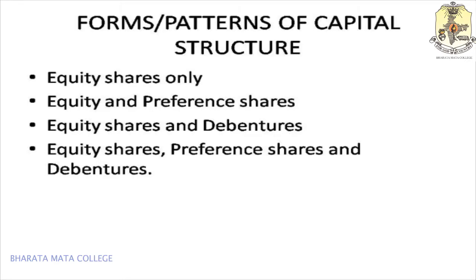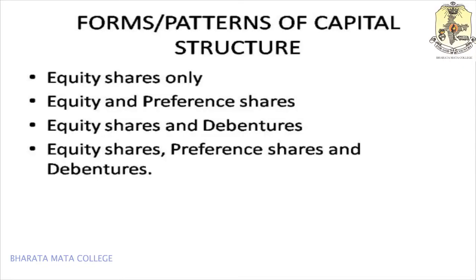Now, there are four different patterns of capital structure. The first one is when a company issues equity shares alone. The second one is when a company prefers to issue both equity and preference shares.